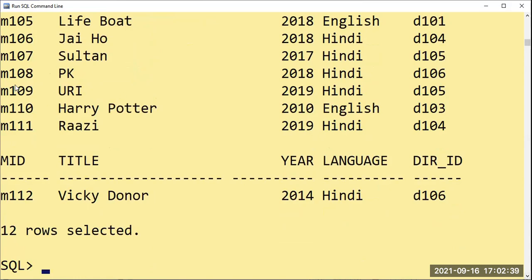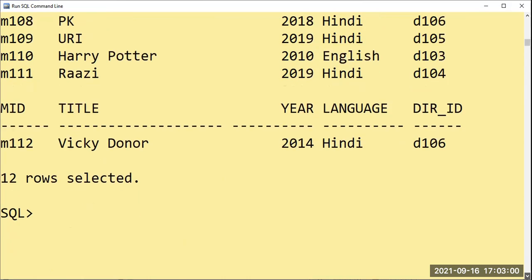So for Uri, 109, and for Vicky Donor, M112. For Yami Gautam we have to check what the actress ID is here. And of course, Uri and Razi, M109, M110 here. That also we need for Vicky Kaushal. You should understand how that is going to work out.